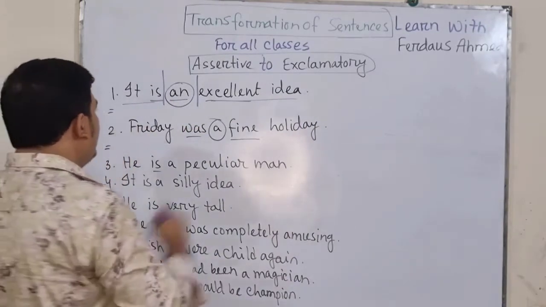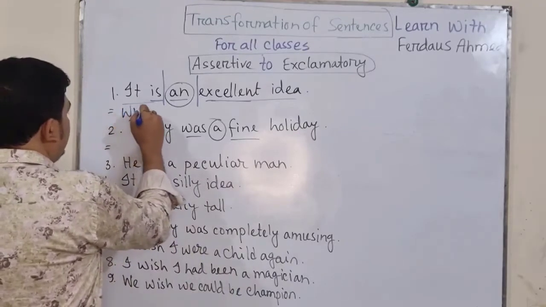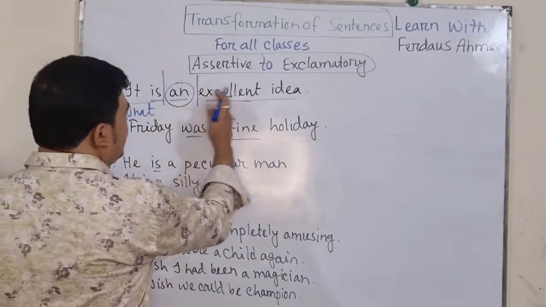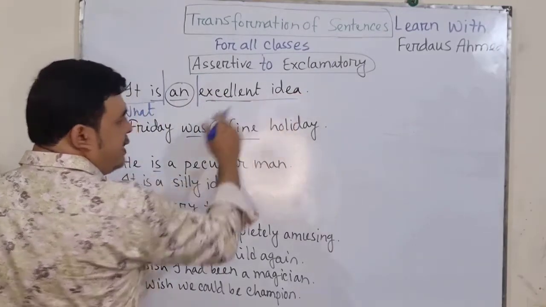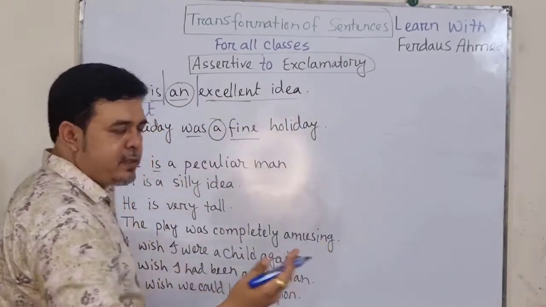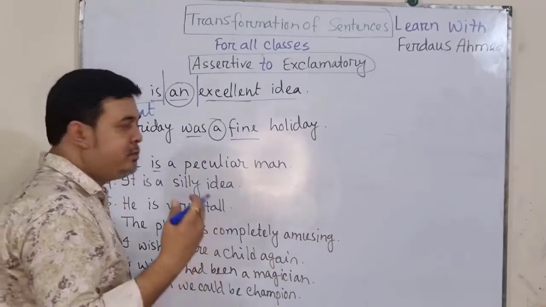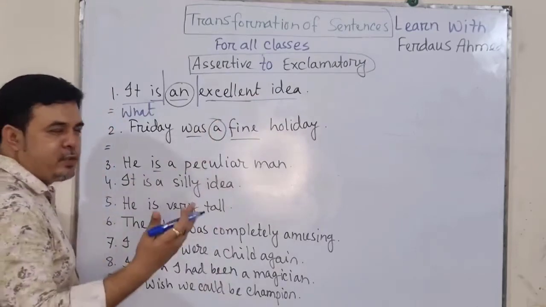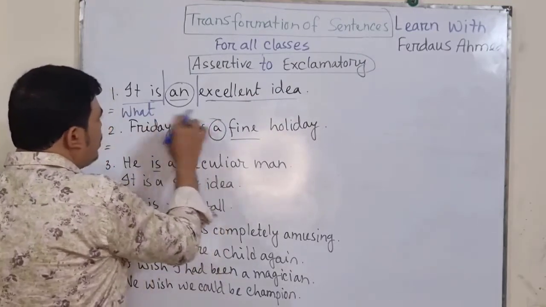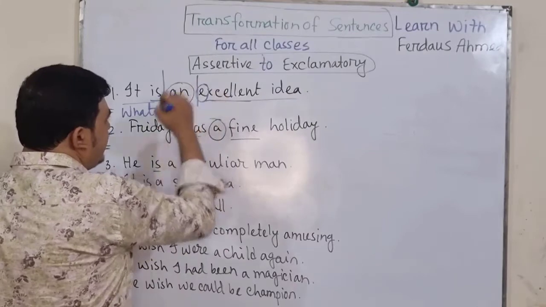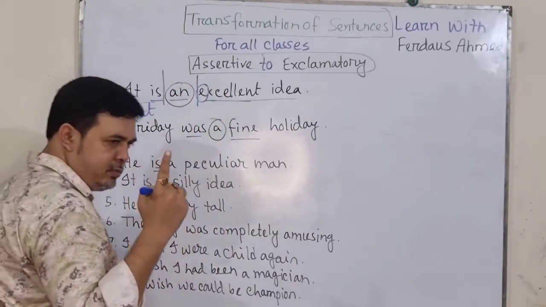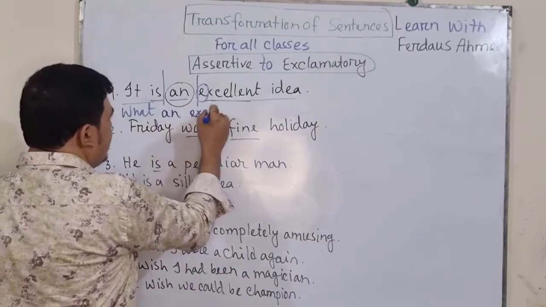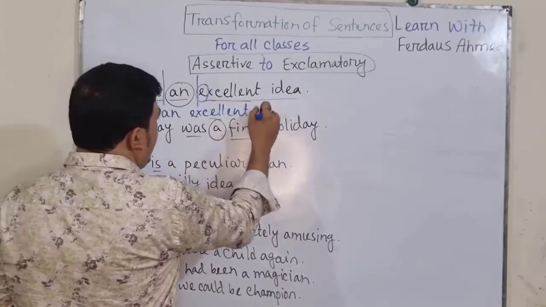We will start with what, and after that write the last portion, excellent idea. As excellent starts with a vowel, we write what an excellent idea.